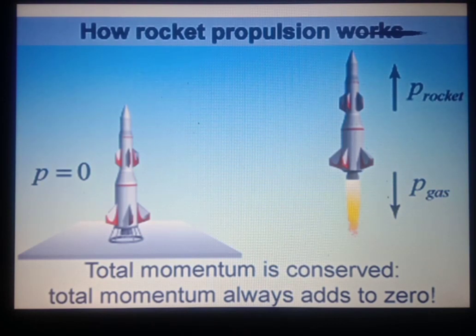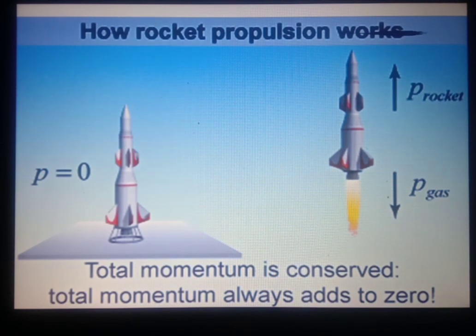The chemicals inside the rocket burn and produce a high velocity of hot gases. These gases pass out through the tail nozzle in the downward direction with a tremendous speed or velocity, and the rocket moves up to balance the momentum of the gases. Although the mass of the gases emitted is comparatively small, they have a very high velocity.